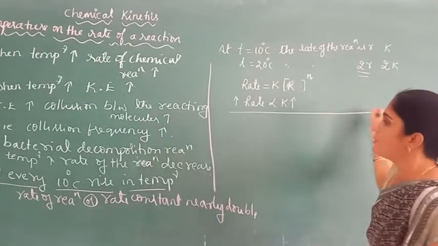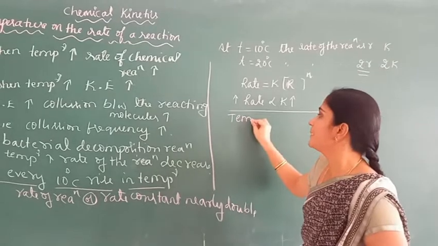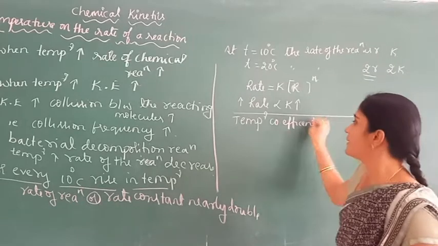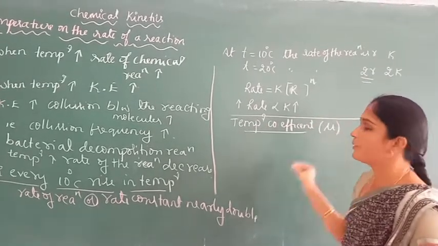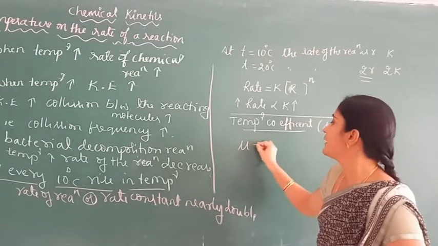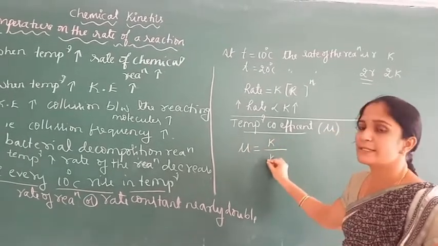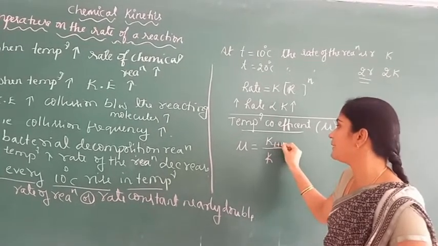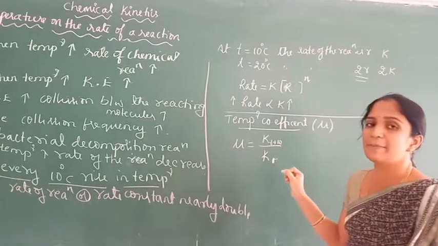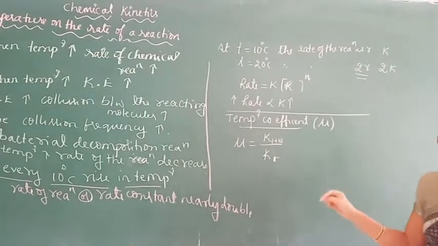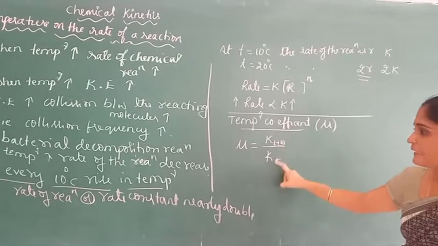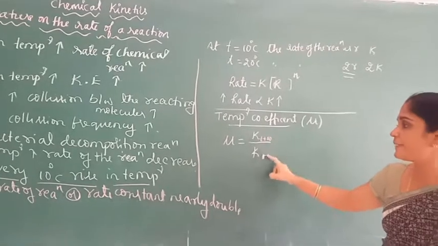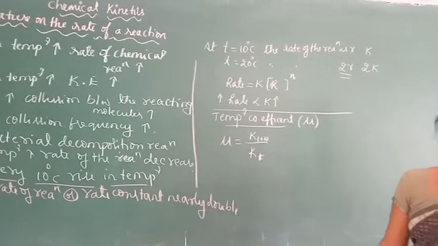Now, what is temperature coefficient? It is denoted by the symbol mu. Temperature coefficient is the ratio between two rate constants at two different temperatures differing by 10 degrees.